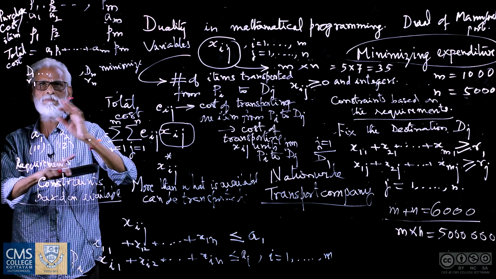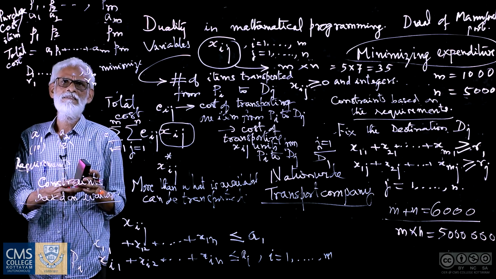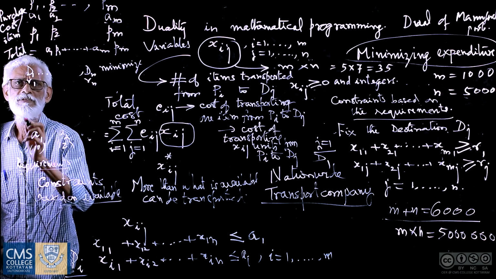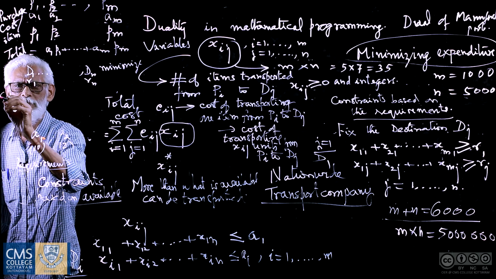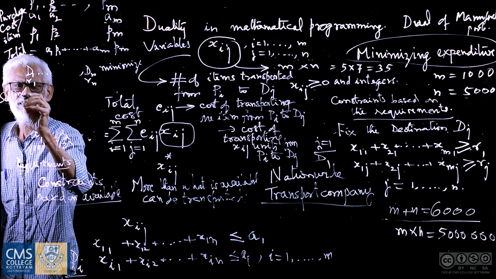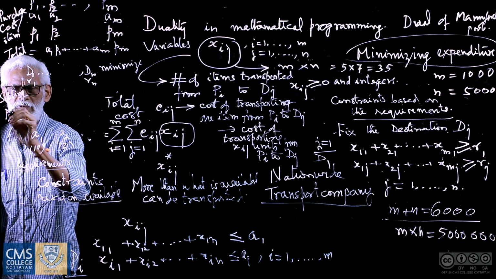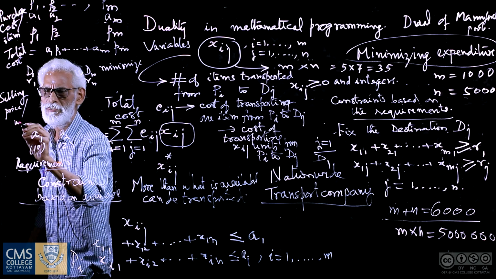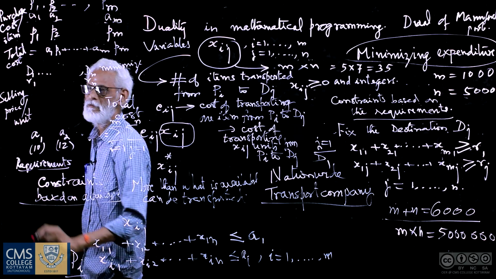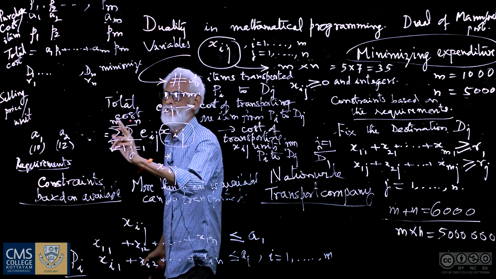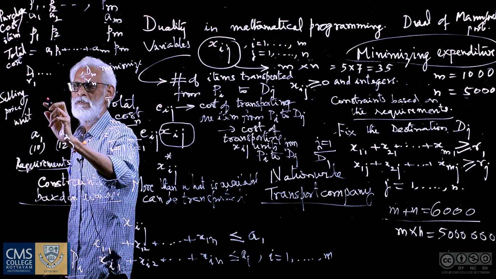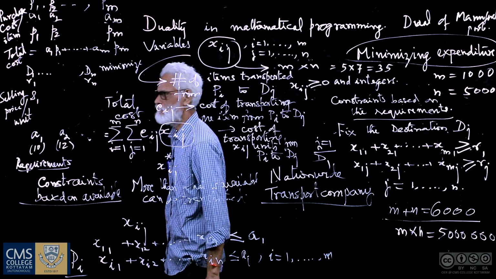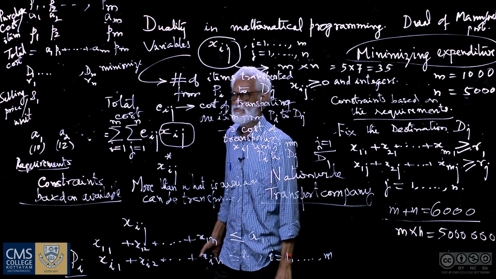He will suitably adjust such that this P1, P2, so on Pm, and what I am going to introduce now, that is the selling price at these destinations, the selling price of each item. So per unit selling price. In destination D1, an item is sold per unit at S sub 1, the selling price.